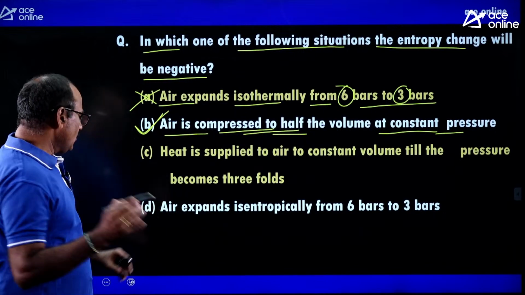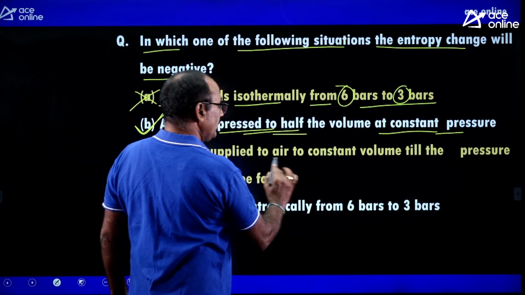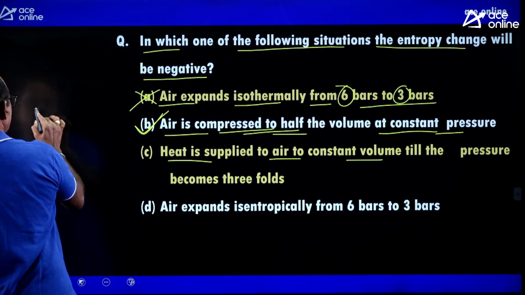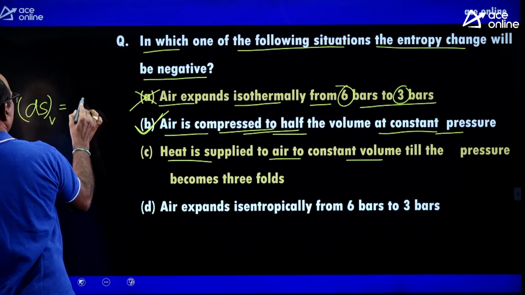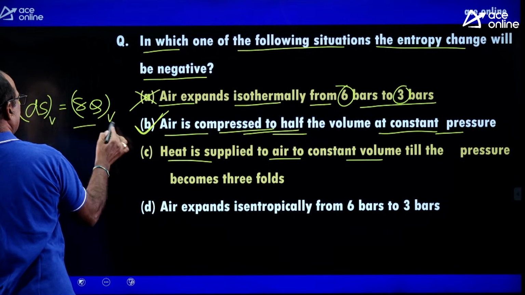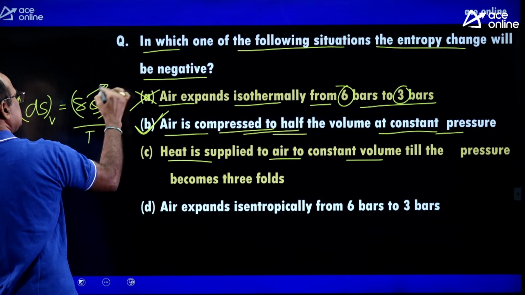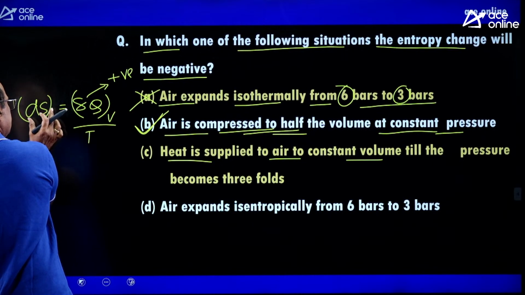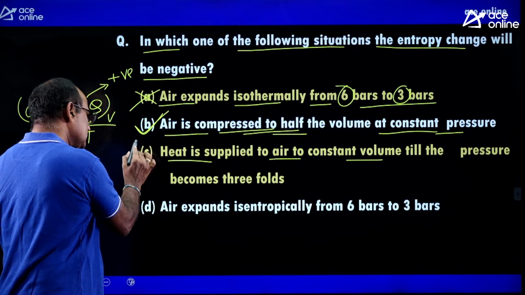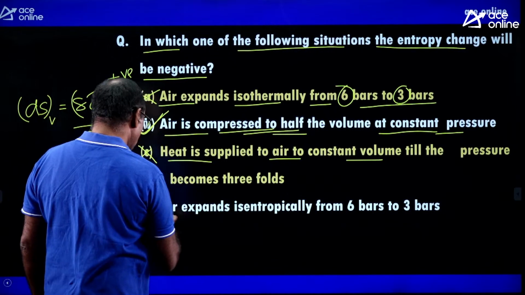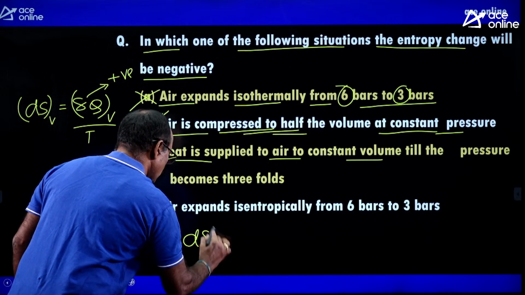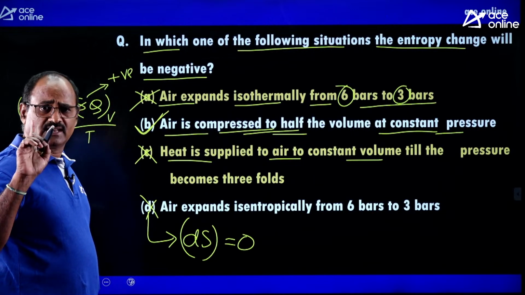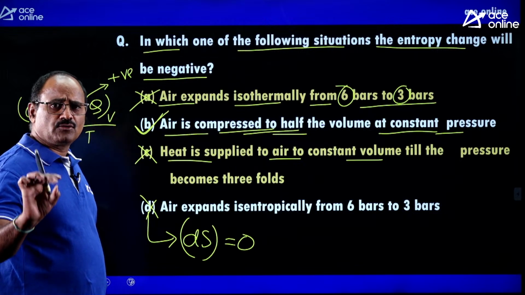Understood clearly? Now, look at the third statement. Heat is supplied to air at constant volume till the pressure becomes 3 folds. Here, at constant volume, the ds at constant volume equal to del Q at constant volume dividing by temperature. Here heat is supplied. This del Q itself is positive. Right? Therefore, since del Q itself is positive, the change in entropy is positive with the third situation. That is not correct. Air expands isentropically. That means for this situation, the change in entropy ds equal to 0. Therefore, option B is the situation where the entropy change is negative. I hope all of you are clearly following.